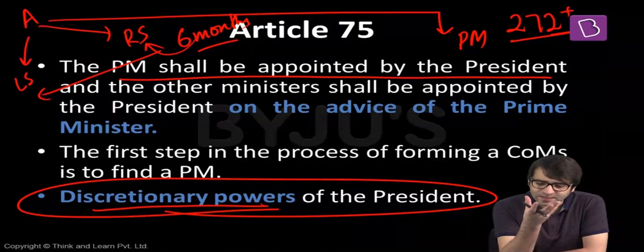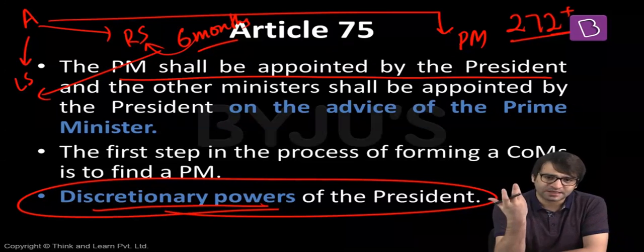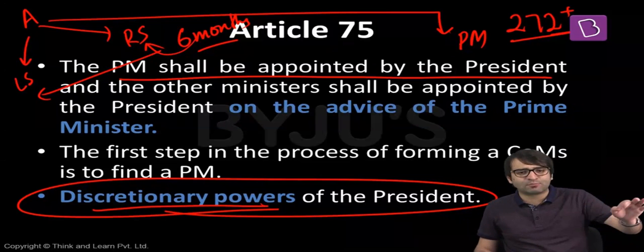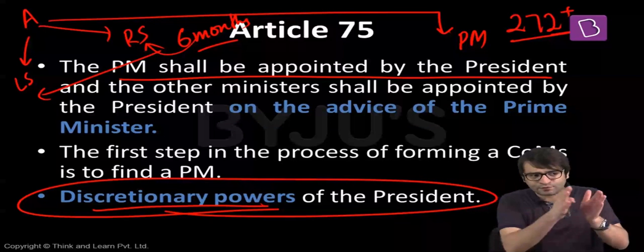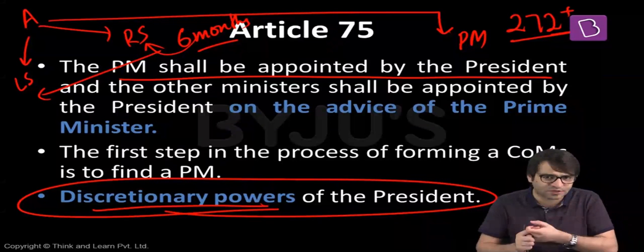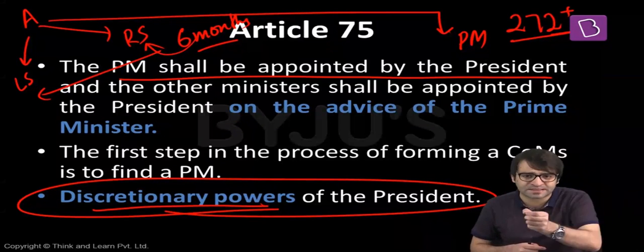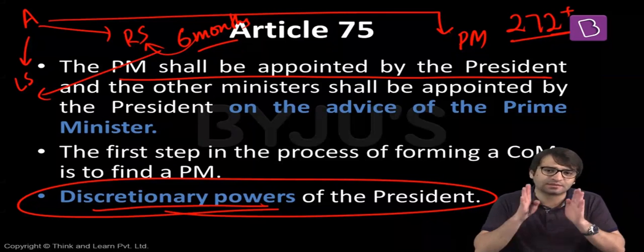And once the Prime Minister is appointed, then on the advice of the Prime Minister, other Council of Ministers are appointed by the President. And here, President does not have any discretion. That means President cannot appoint anybody as the Minister if this name is not recommended by the Prime Minister. So far as appointment of the Prime Minister is concerned, President may have a discretion. But so far as the appointment of ministers is concerned, President has no discretion whatsoever. Whichever name is recommended by the Prime Minister to the President as the Minister, this individual shall be appointed. Nothing more, nothing less.